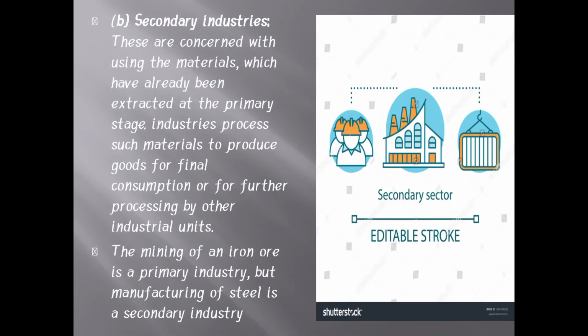Hello everyone. Today we will discuss the remaining concept in the first unit, that is, industry can be divided into three categories: primary industry, secondary industry and tertiary industry. In the last class we have already studied the primary industry. Let's move to the secondary industry.